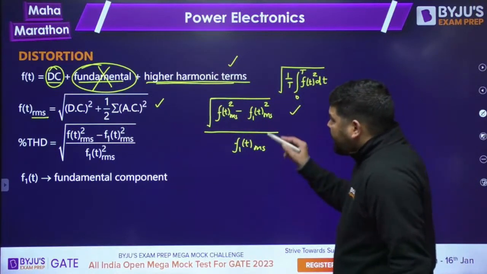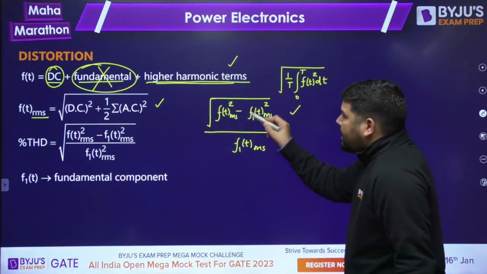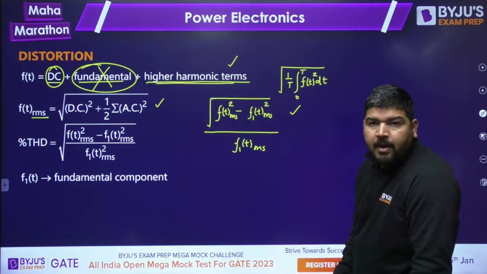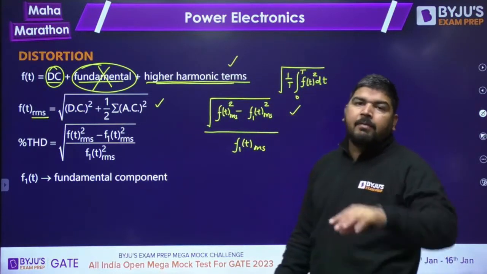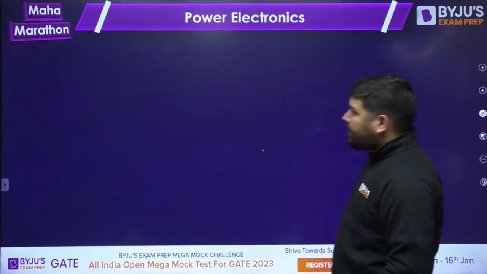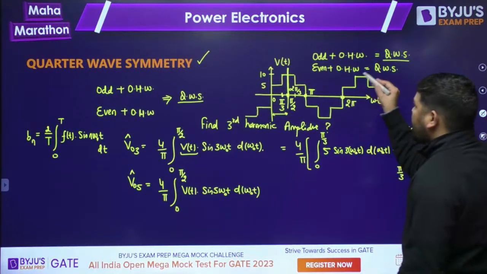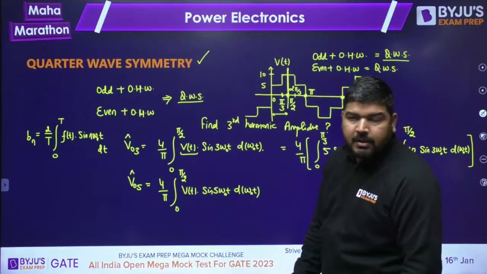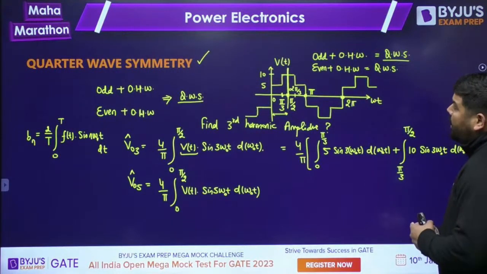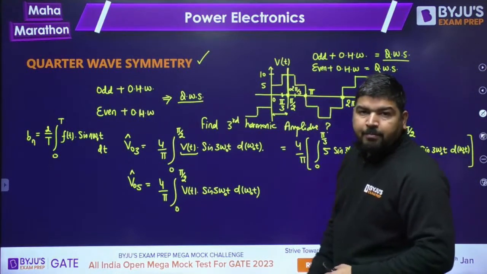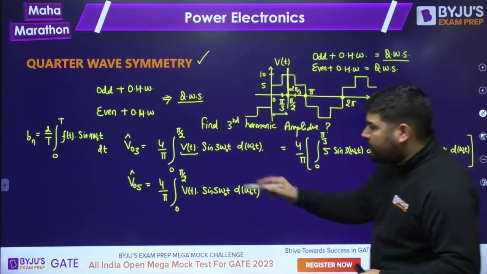So now if you want to calculate the distortion, you need to calculate the RMS value of the fundamental. How to calculate the RMS value of the fundamental? Once you get the peak value of the fundamental, divide it by √2. Let's say you want to calculate the percentage harmonic distortion in this case. So you need to calculate the peak value of the fundamental component. I told you how to calculate the peak value.